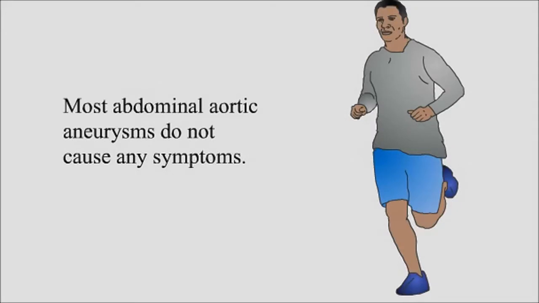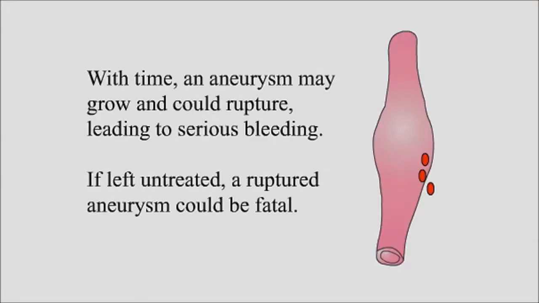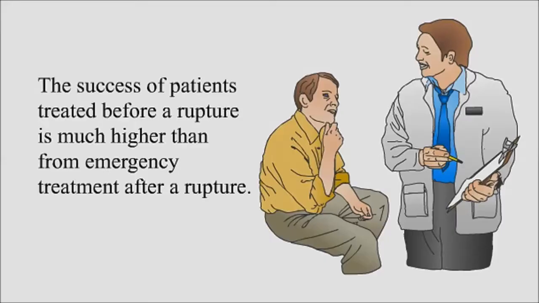Most abdominal aortic aneurysms do not cause any symptoms. However, in some patients, small pieces of cholesterol debris from inside of the aneurysm may break loose and cause a blockage in the blood supply to the legs. This can cause gangrene of the legs. With time, an aneurysm may grow and could rupture, leading to serious bleeding. If left untreated, a ruptured aneurysm could be fatal.